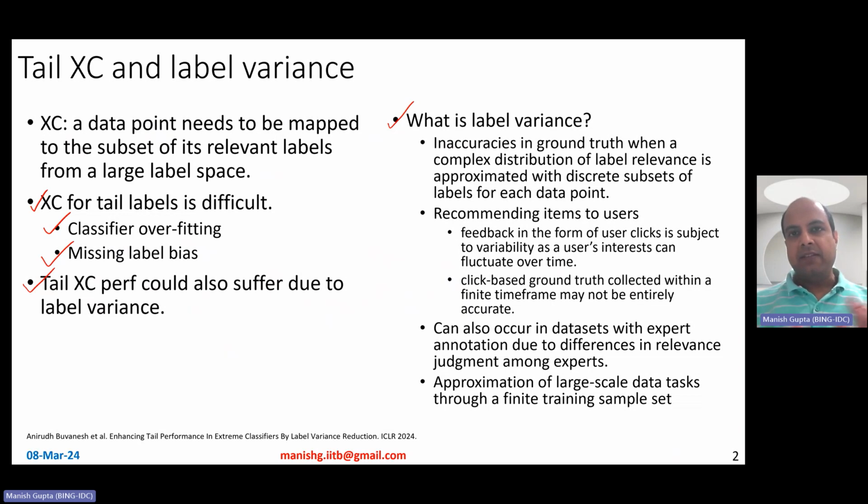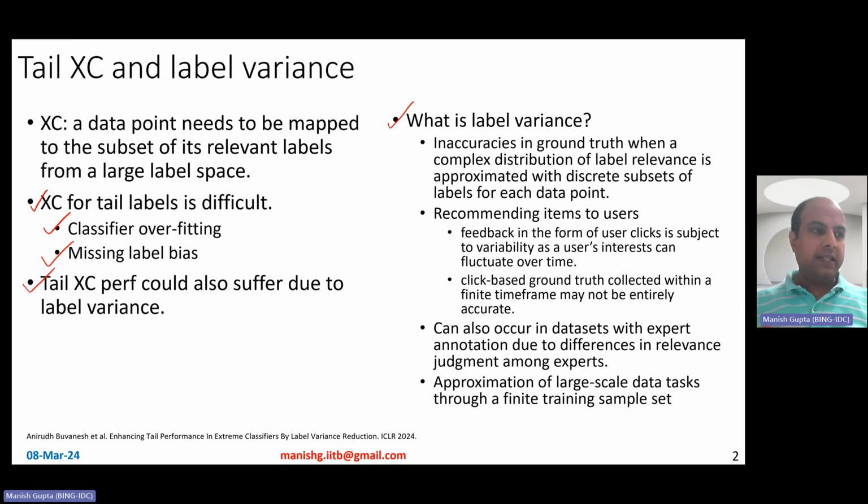So label variance, in simple words, is inaccuracies or mistakes in ground truth when a complex distribution of label relevance is approximated in a heuristic manner with some discrete subsets of labels for each data point. Which basically means sometimes there could be missing labels, which also means that sometimes there could be incorrect labels and so on. Okay, let me give you an example.